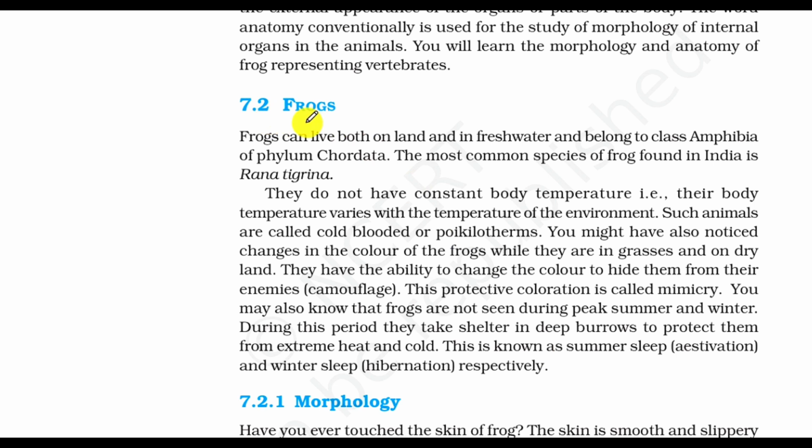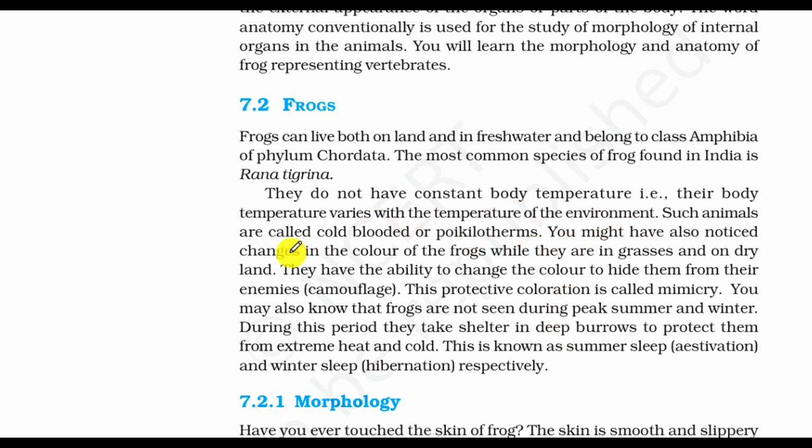7.2, Frog. Frog can live both on land and in fresh water and belongs to class Amphibia of phylum Chordata. The most common species of frog found in India is Rana tigrina. They do not have constant body temperature, that is, their body temperature varies with the temperature of the environment. Such animals are called cold blooded or poikilotherms.